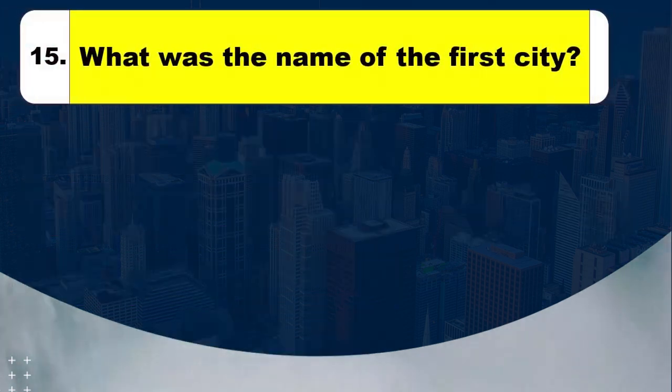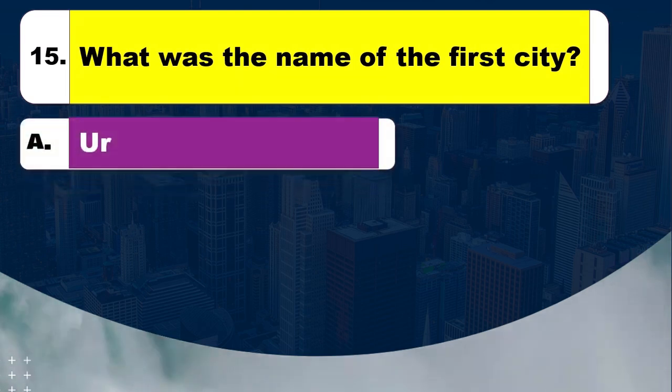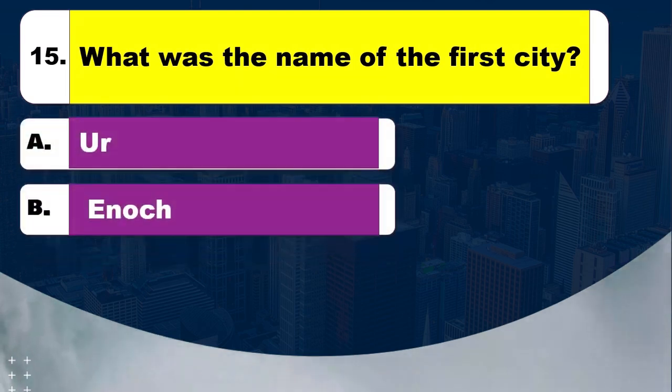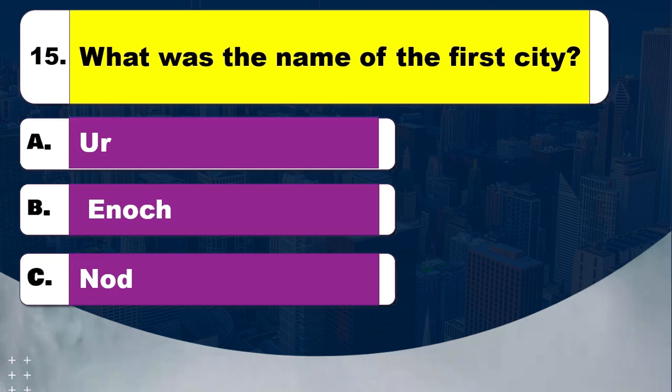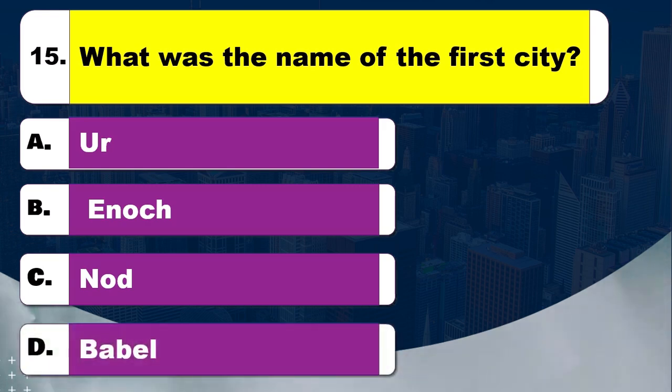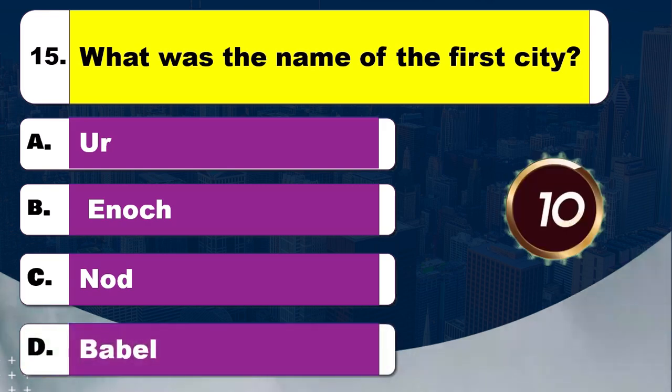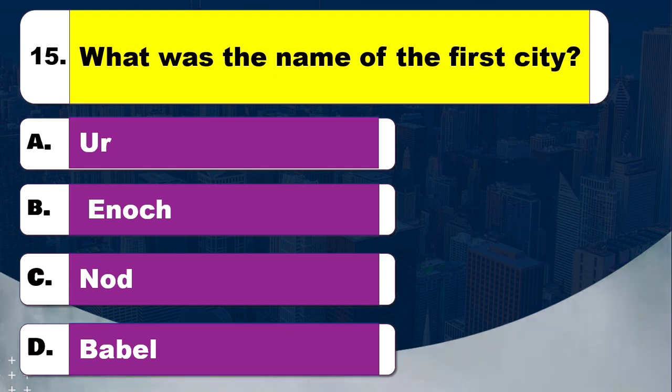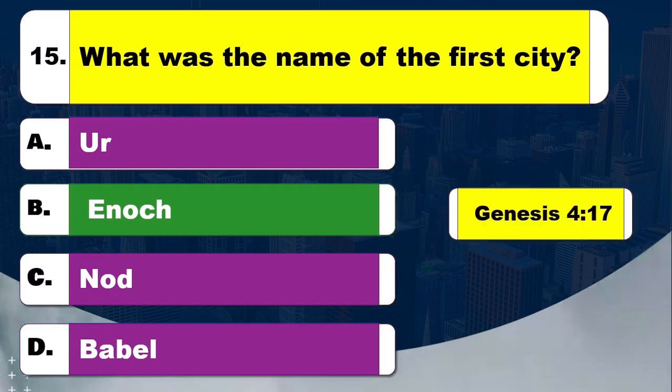Question 15. What was the name of the first city? Option A, Ur. Option B, Enoch. Option C, Nod. Option D, Babel. Time to think. The right answer is option B, Enoch. The Bible reference is Genesis, chapter 4 verse 17.